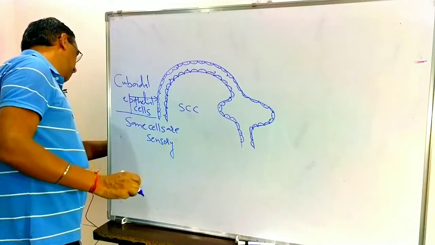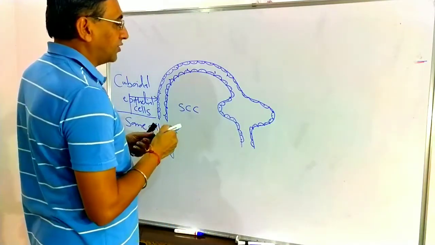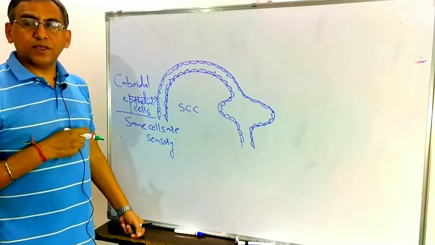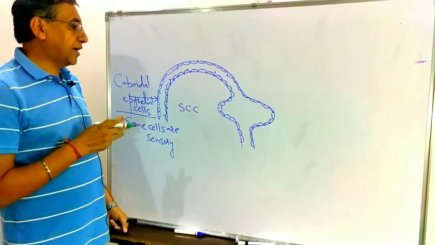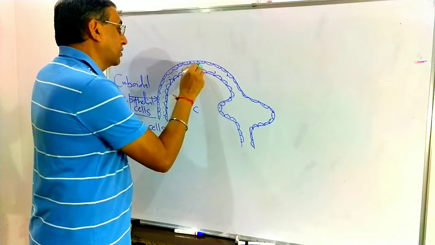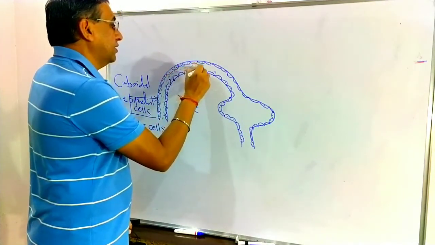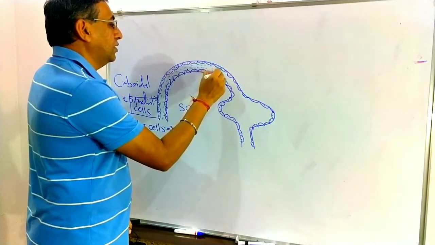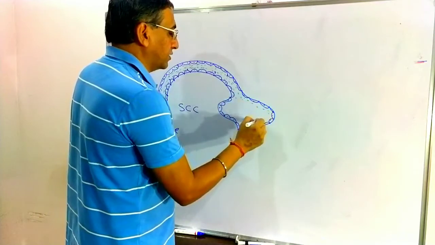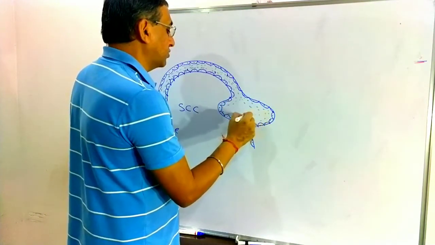Now just see here. This is the semicircular canal. The semicircular canal is a part of the membranous labyrinth. Internally it is also filled with fluid. This fluid is known as the endolymph.